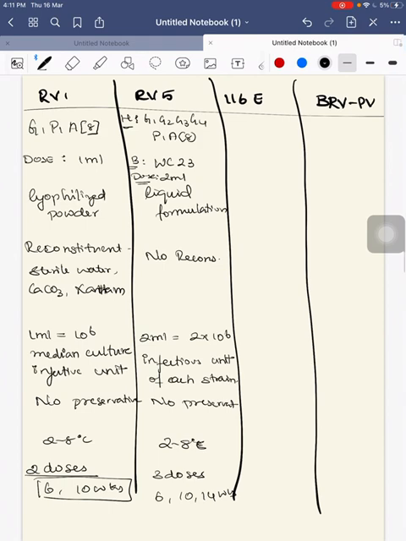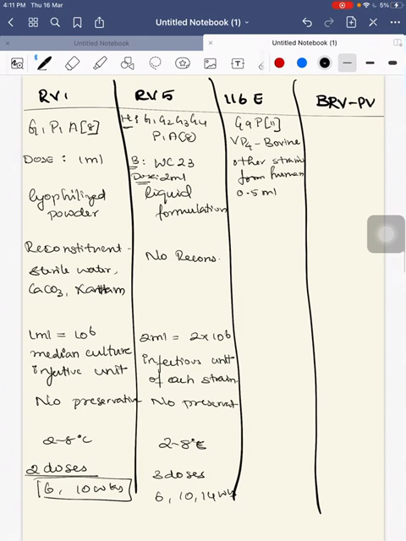Next is Rotavac, that is 116E. That is Indian neonatal rotavirus live vaccine. This is also a bovine human reassortment strain that is characterized by G9P11, with VP4 from the bovine strain. The other strains are from human.